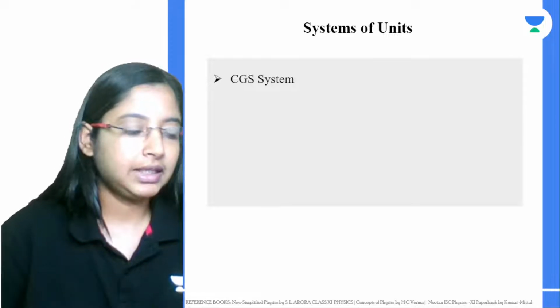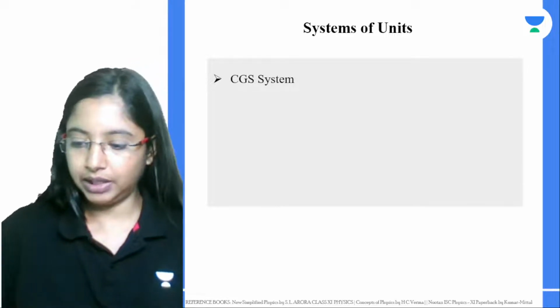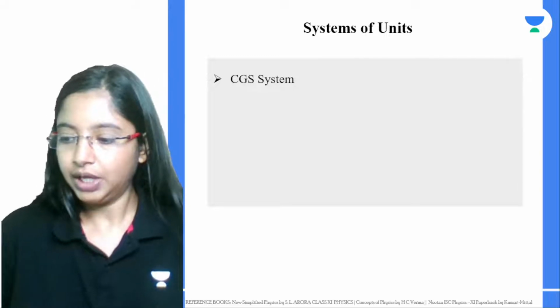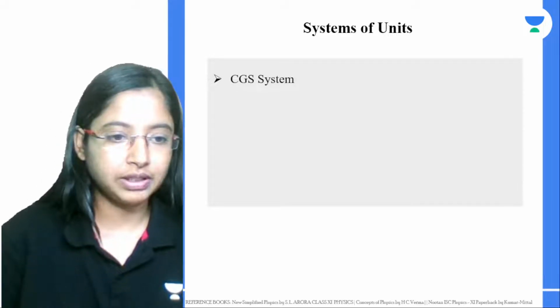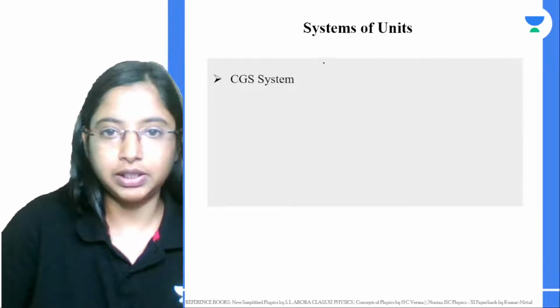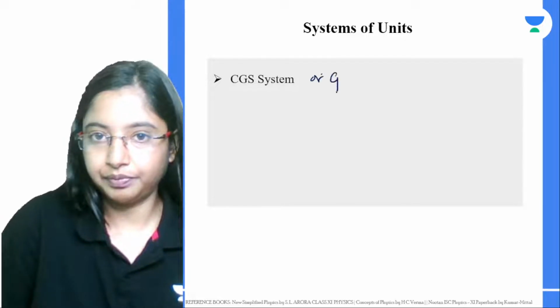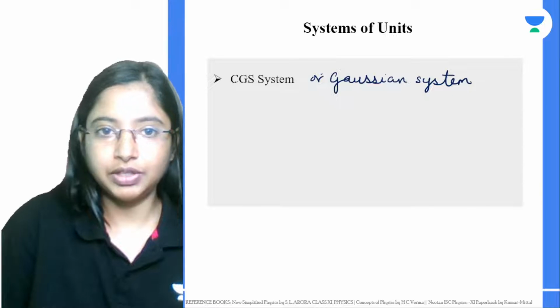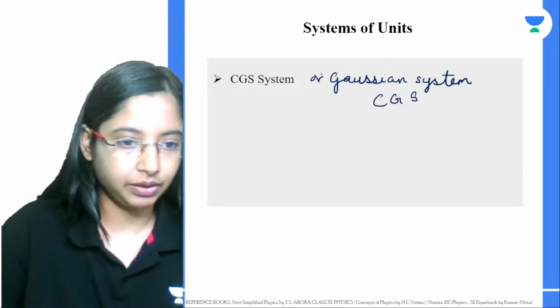The CGS system is also called the Gaussian system.